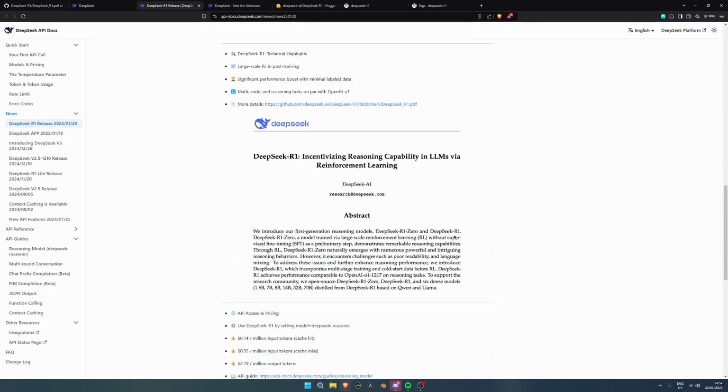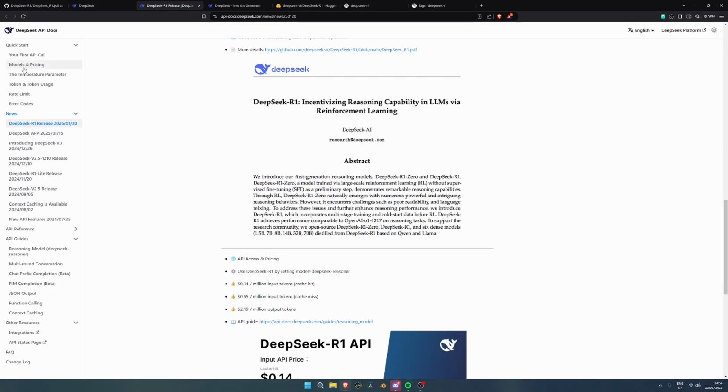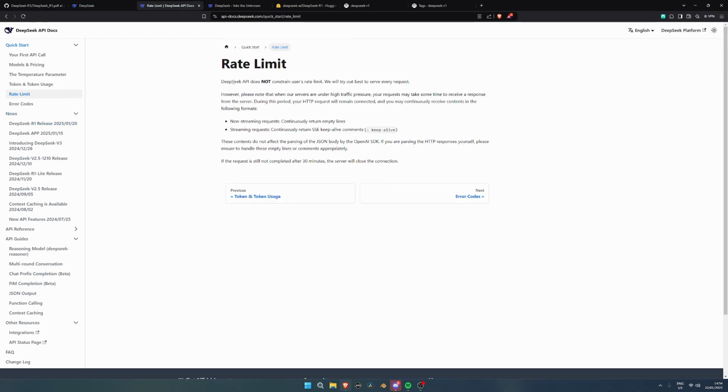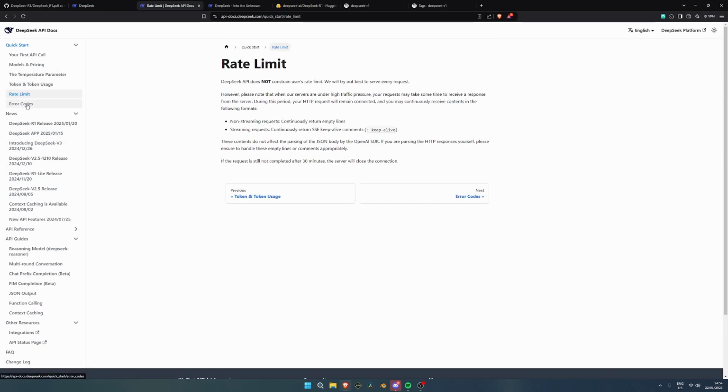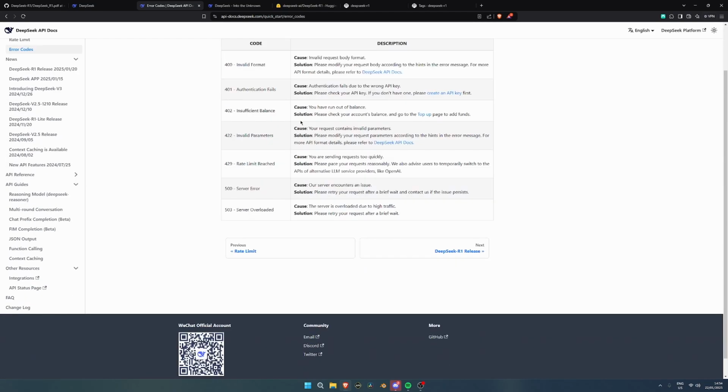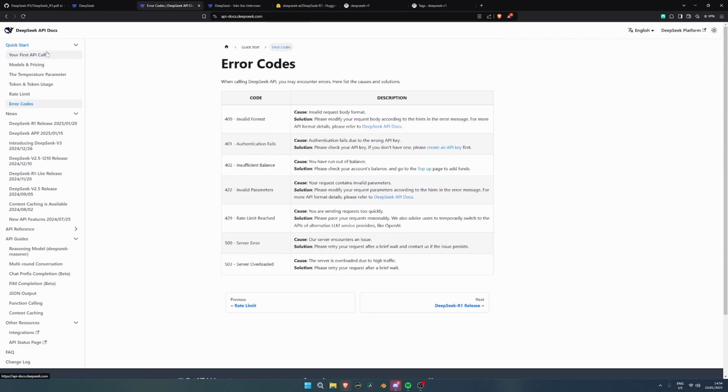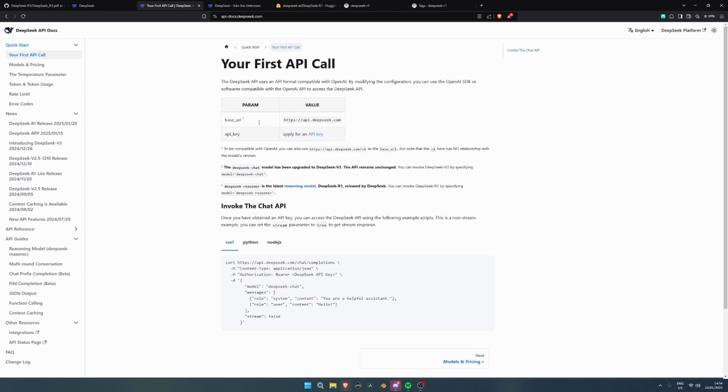Here we have everything we looked at here. Rate limit. Let's take a look. DeepSeek does not constrain users' rate limit. We will try out best. I think I meant our best to serve every request. And error codes. Let's see. Okay, I guess this is pretty useless, but your first API call. DeepSeek uses an API format compatible with OpenAI by modifying the configuration. You can use the OpenAI SDK or something.